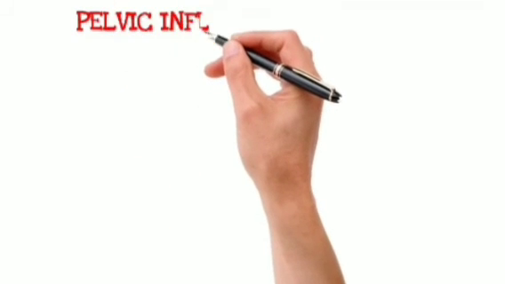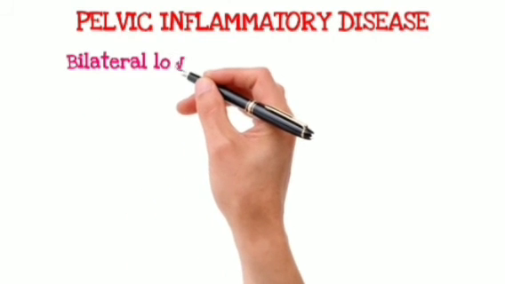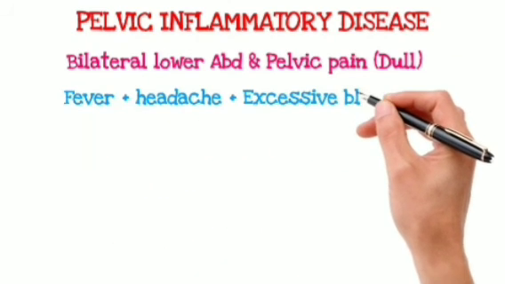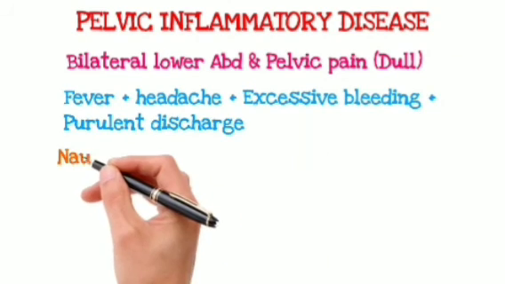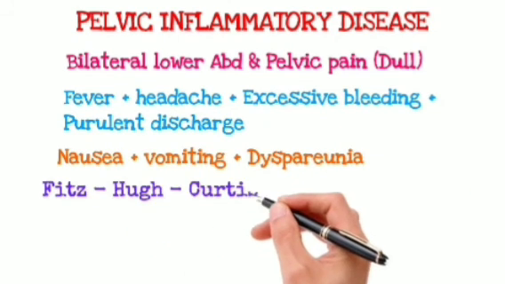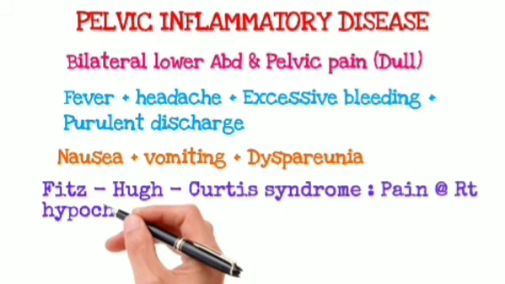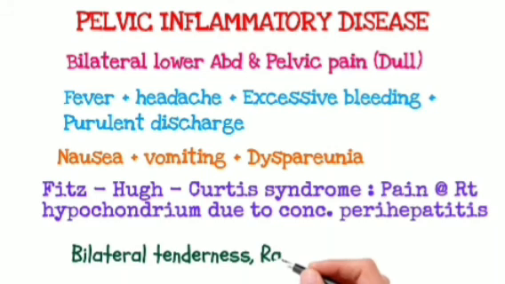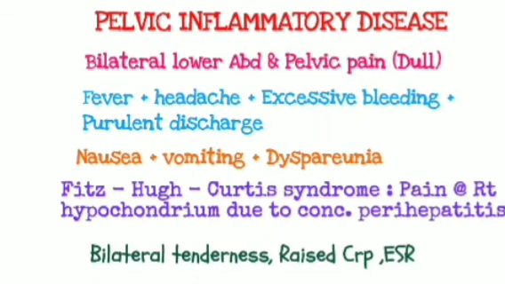So pelvic inflammatory disease. There is bilateral lower abdomen and pelvic pain, which is dull in nature, fever, headache, and excessive bleeding, and purulent discharge may be seen. Nausea, vomiting, and dyspareunia. Fitz-Hugh-Curtis syndrome: there is pain in the right hypochondrium due to the concomitant perihepatitis. There may be bilateral tenderness, raised C-reactive protein, and ESR.